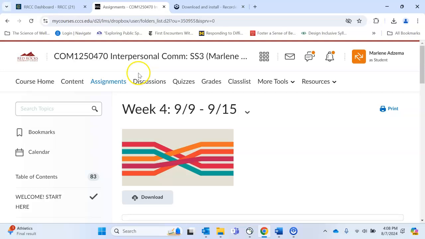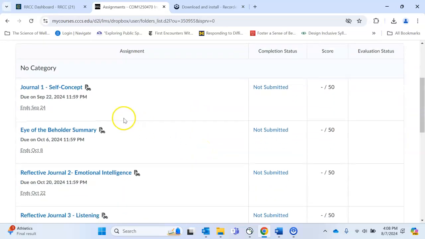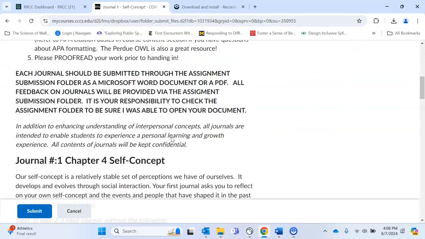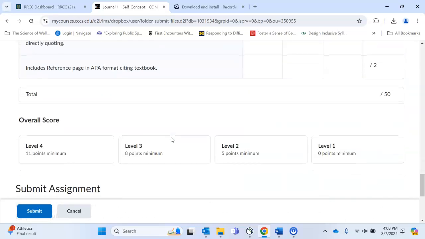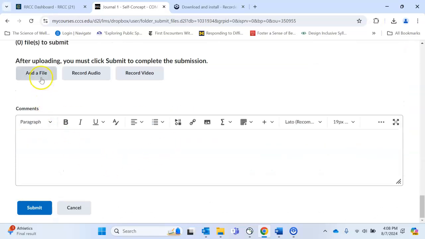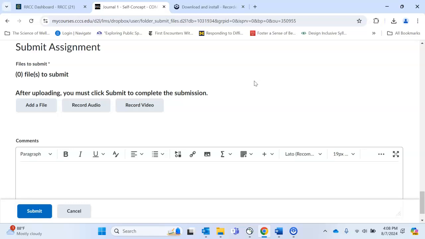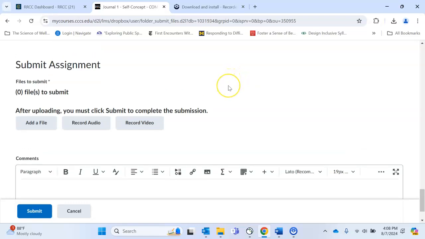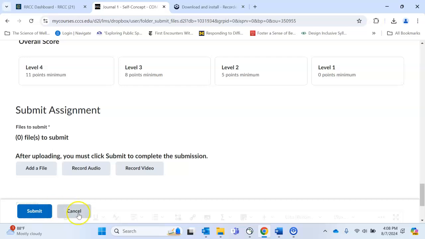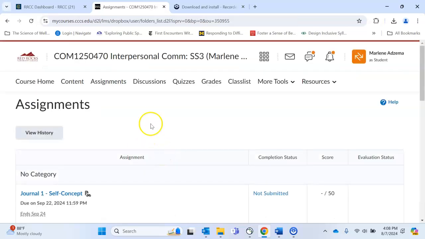Here's a link to the assignments. These are the written assignments. You'll also find links to all these assignments in the weekly module that they're due, but you'll see here for the journals, for example, assignment description and rubric. When you're ready to upload a file, you just click here, add a file, grab that file off of your device, and click submit. Make sure you do put your name on all of your assignments. Even though they're in D2L, it's a good idea to put your name on it. And you can submit assignments as Microsoft Word documents or PDFs. So please use one of those 2 formats.